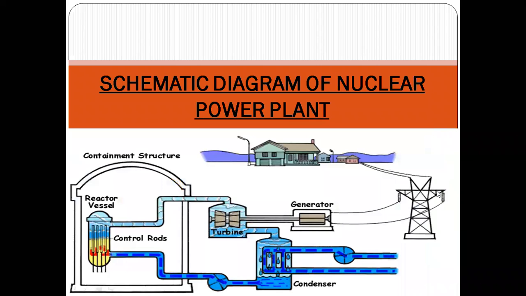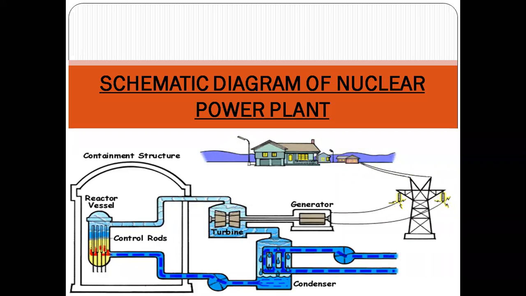Now you see one animation slide. Here you can see how a nuclear power plant can generate electricity. On the left hand side, we have a containment structure, and inside this structure there is the most important equipment, called the nuclear reactor.